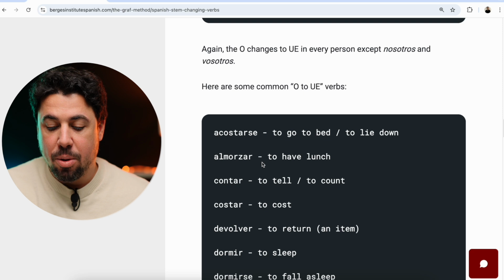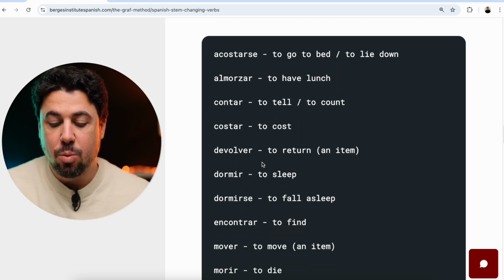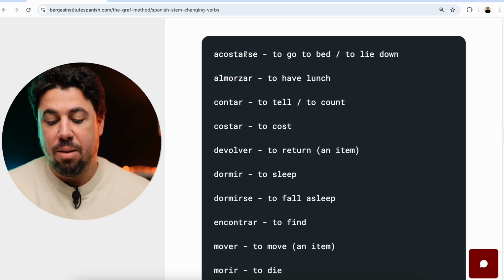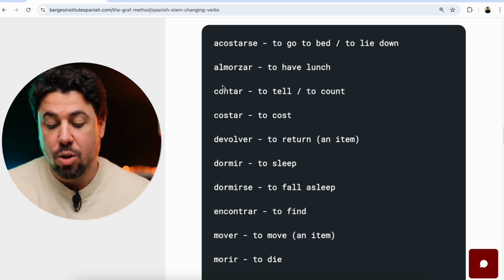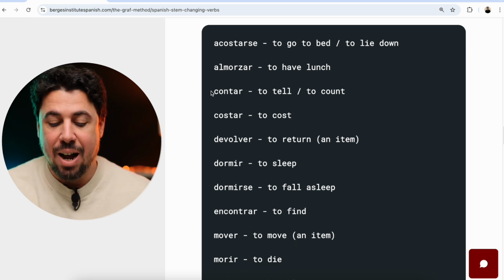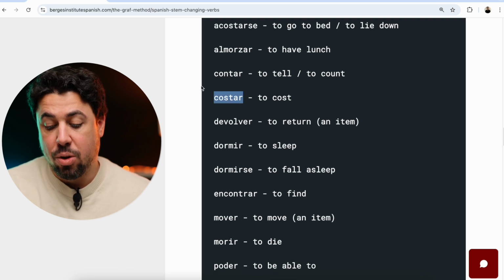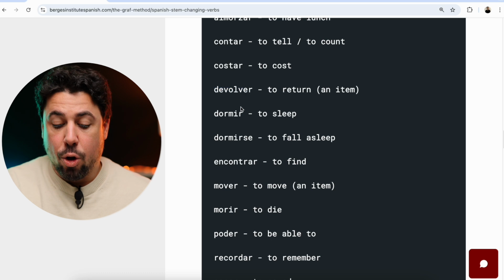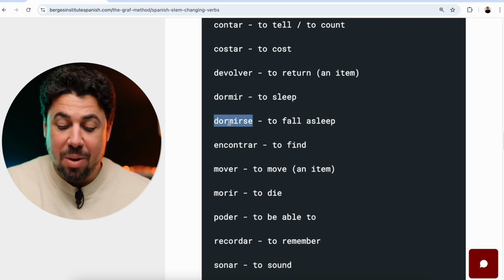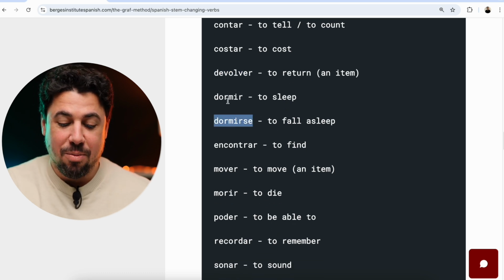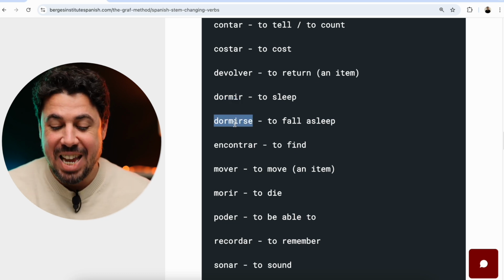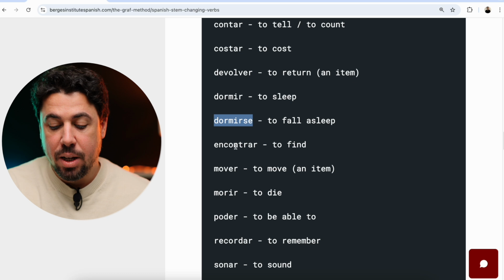And here are some common O to UE verbs. We have acostarse, to go to bed or to lie down. We have almorzar, to have lunch, contar, to tell and also to count. Costar, to cost. Devolver, to return something. Dormir, to sleep. Dormirse, to fall asleep. The reflexive version of dormir has a different meaning. One of them is to sleep, the other one is the act of falling asleep.